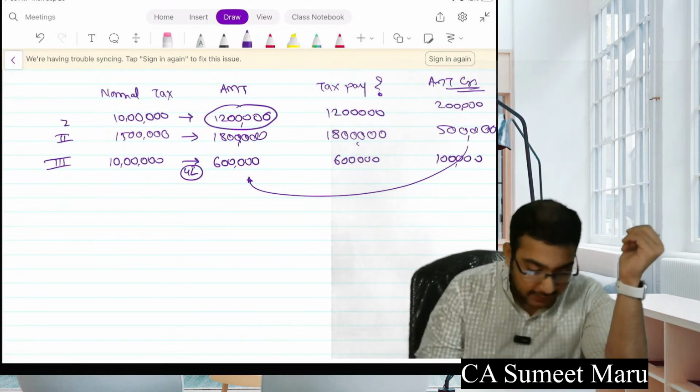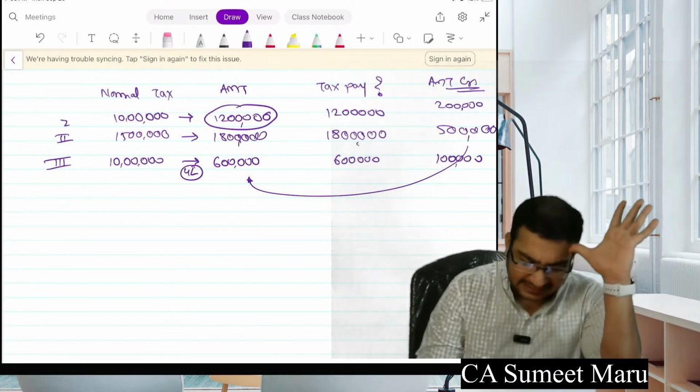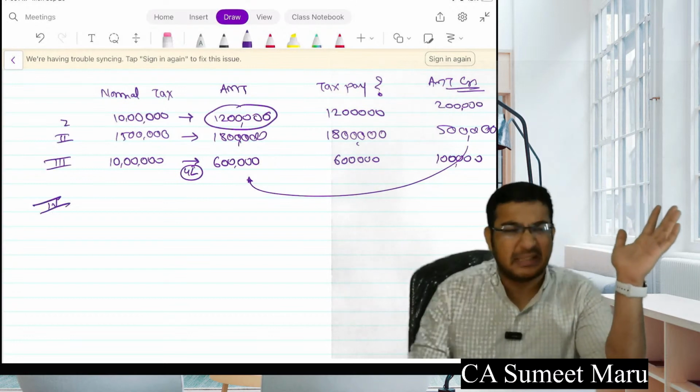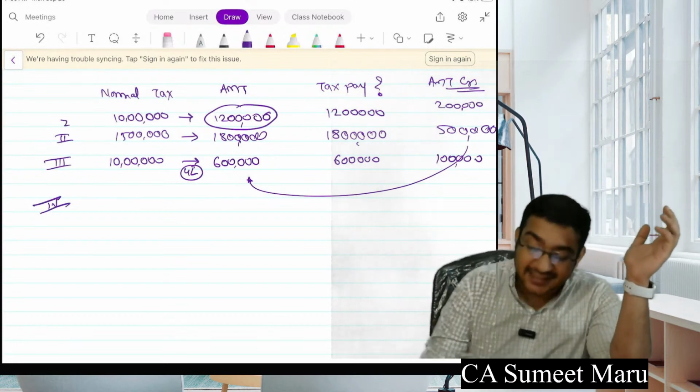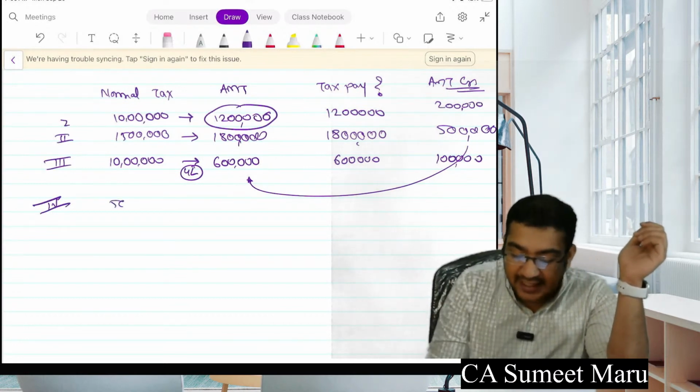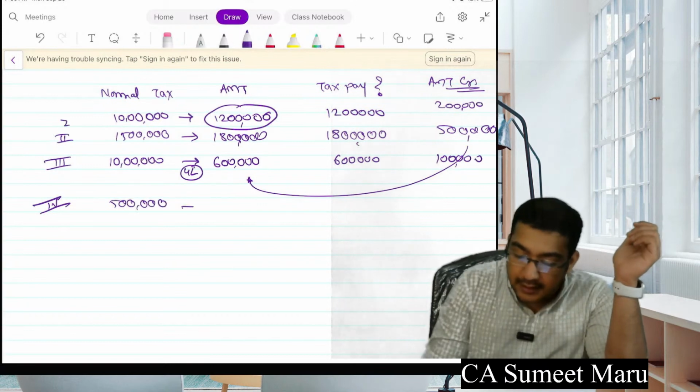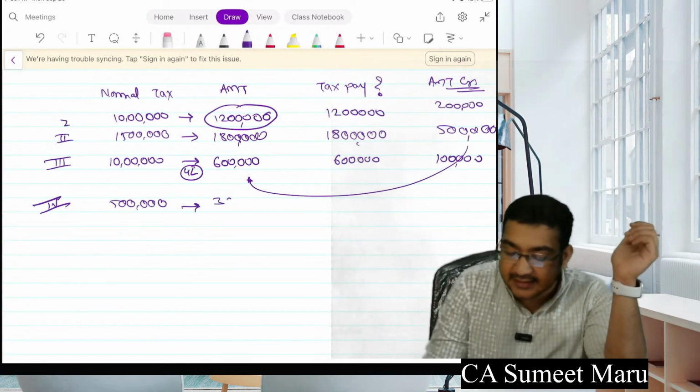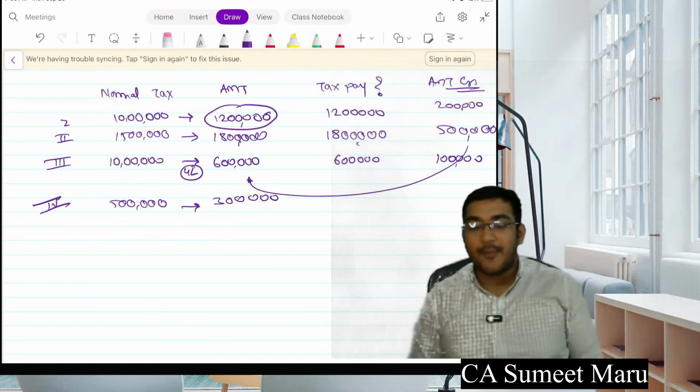Got it? Next. अरे कीर्ति भी गलत, सब गलत आंसर दे रहे हैं. एमटी कर दिया सर हमने. Next, normal tax is say 5 lakhs. AMT is 3 lakhs. Now say me how much tax you will pay.